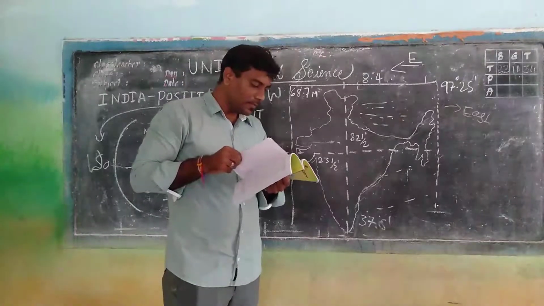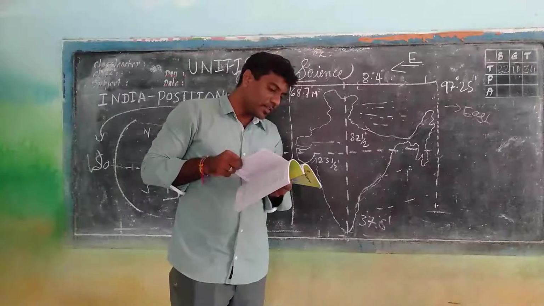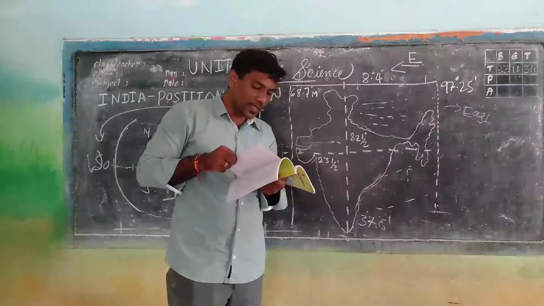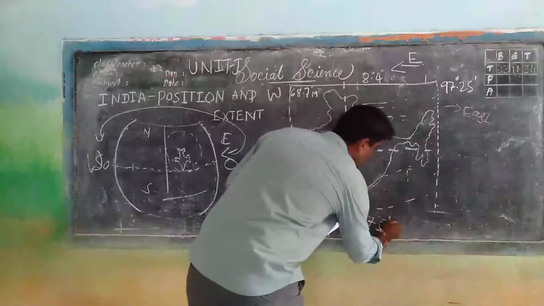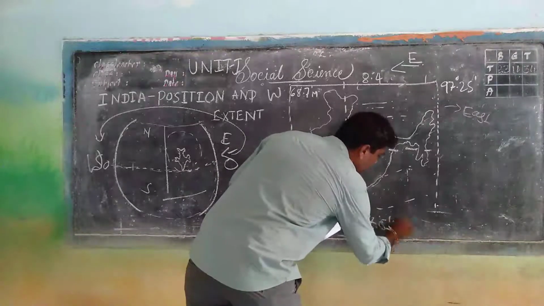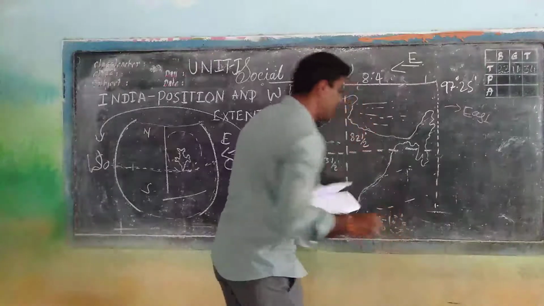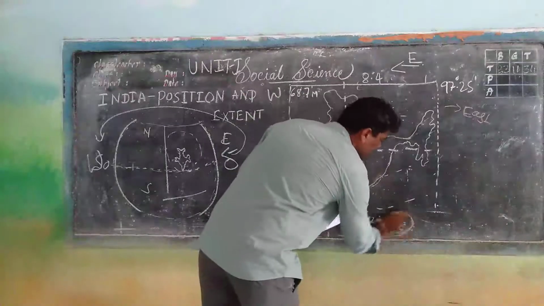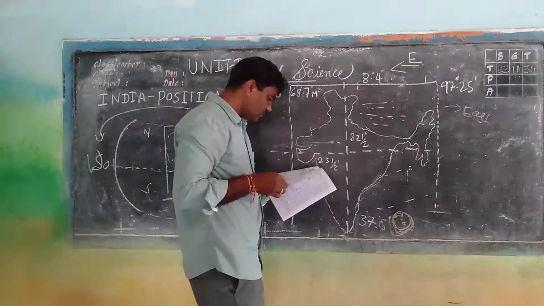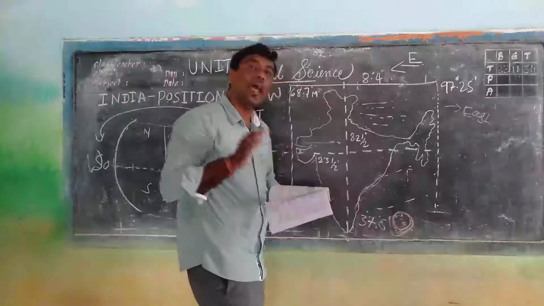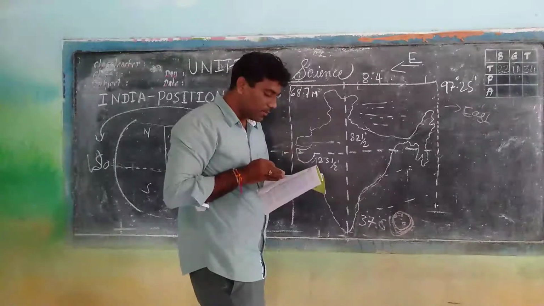The Andaman and Nicobar Islands extend further southwards and add to India's latitudinal extent. Here are the Andaman and Nicobar Islands. They lie southwards and are added to India's latitudinal extent.